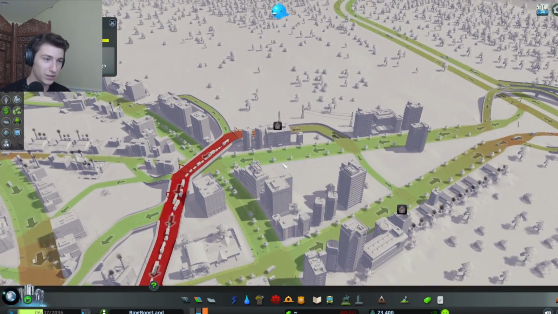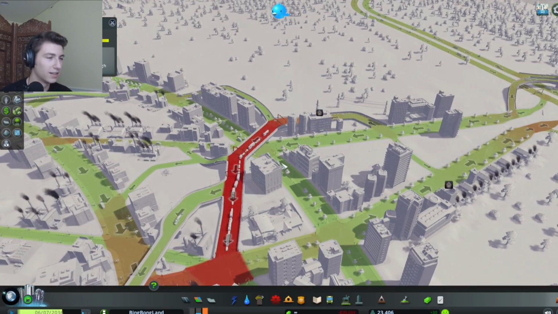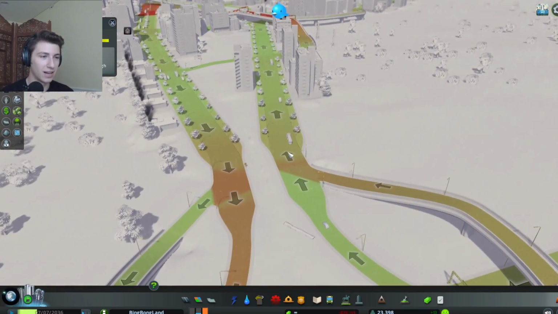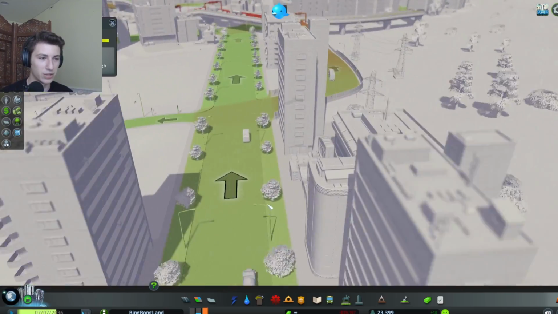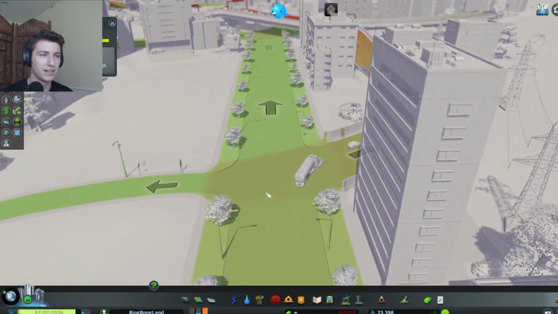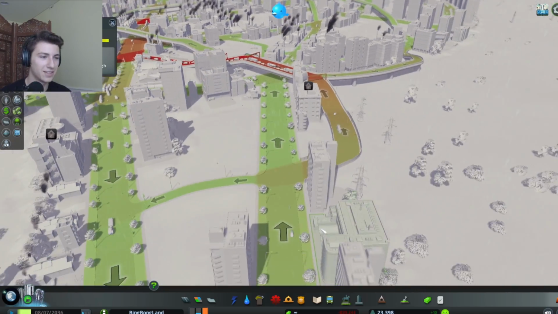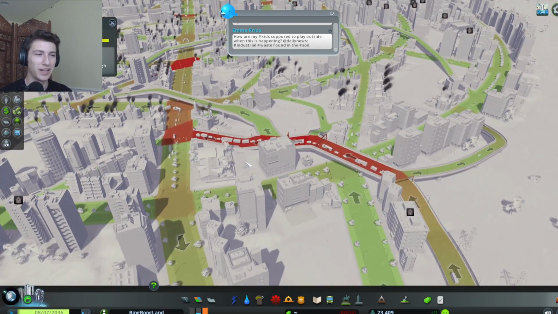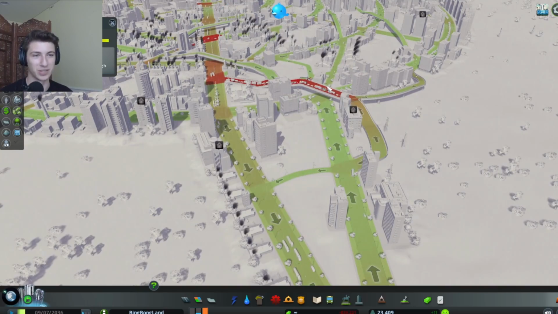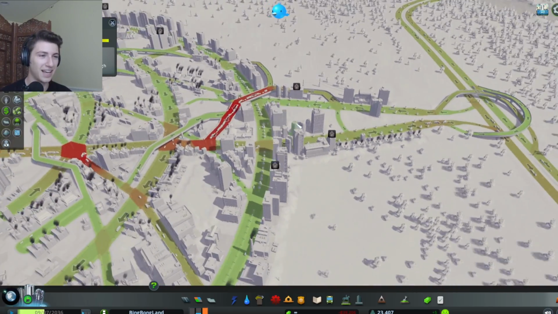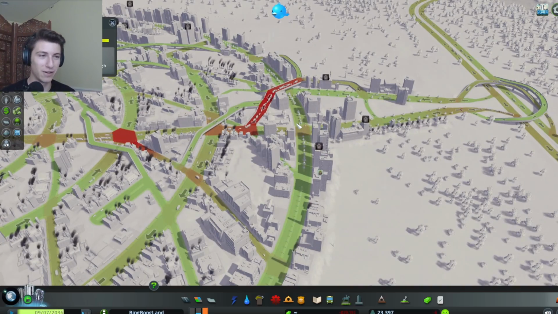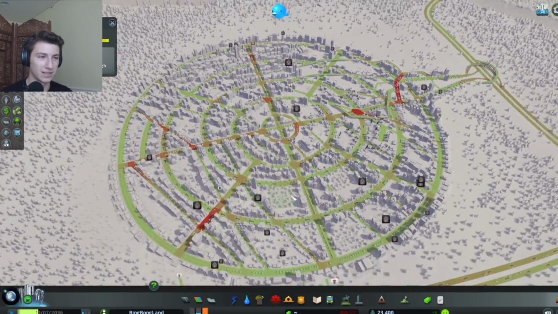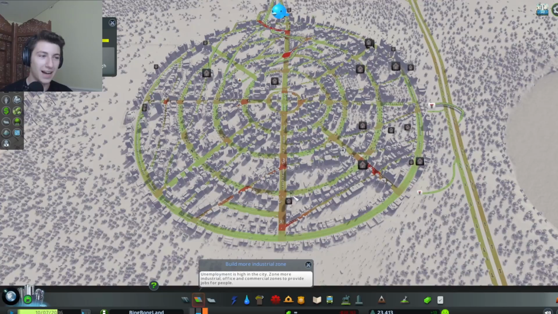But what I did do, and this is just me doing things instead of actually recommending it, I took this off ramp here, which I believe is a 6 lane one-way, and I added this bypass ramp into the city here, with the end result being that now this is just congested. But besides the entryway to the city, which again is probably my fault and not Bing's, we have a couple congested intersections. Of course, the center roundabout is congested. But overall, not too bad.